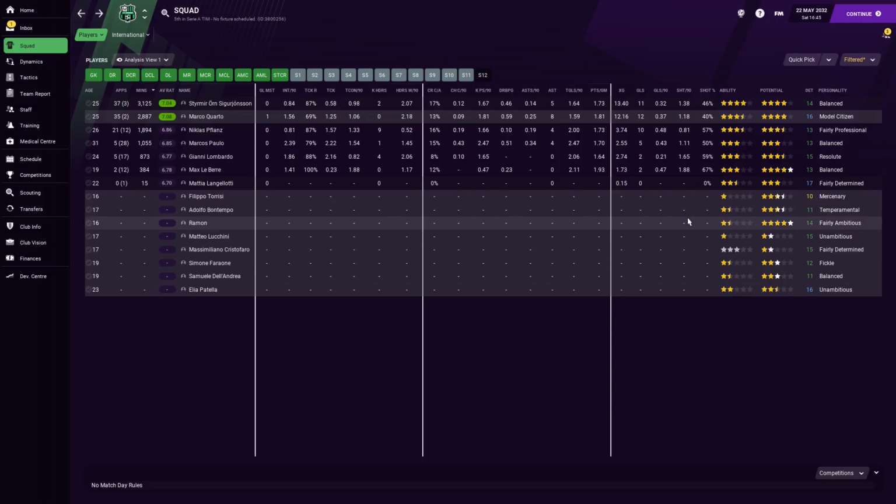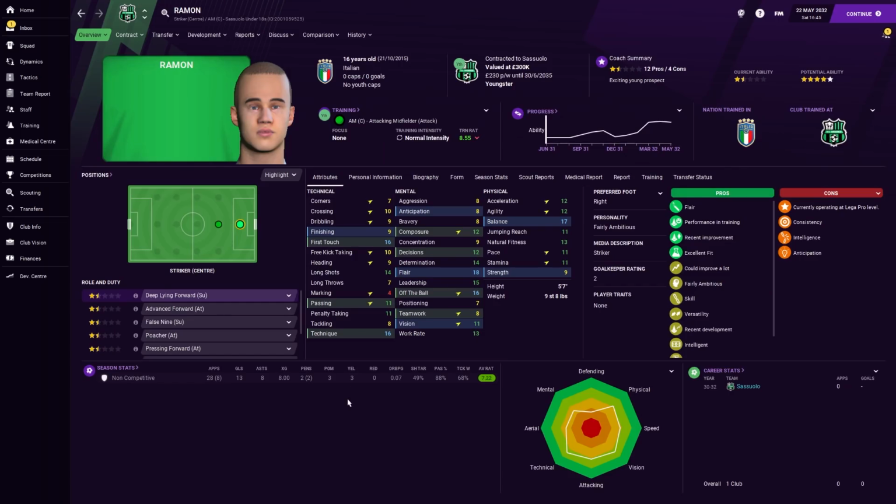Really happy with that. And don't forget as well, goes to Ramone. Another player. Now, I've actually been training him to play slightly deeper because I believe he would be better suited to being an attacking midfielder than as a striker, just because his finishing isn't extraordinary. And I feel like he's got a lot of the bare components to actually play that attacking midfield role as well. Only 16, really improving lovely at the moment, so that's a good sign too.